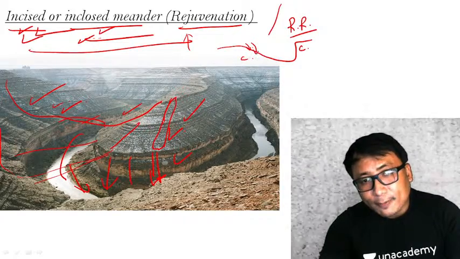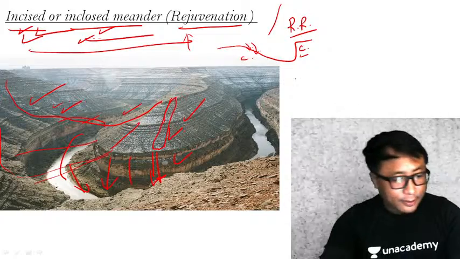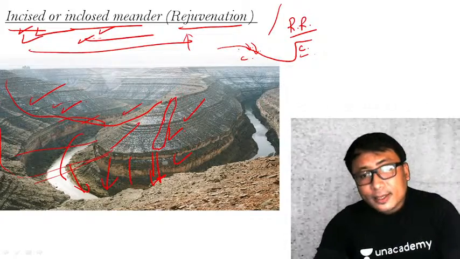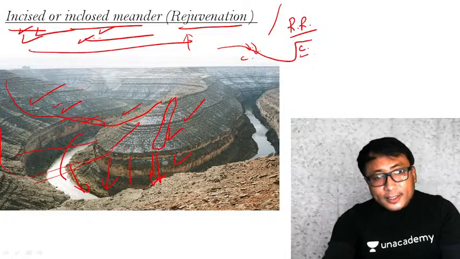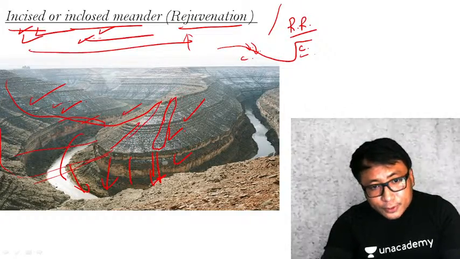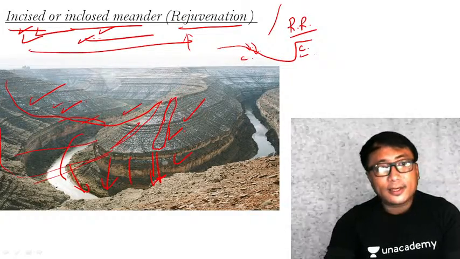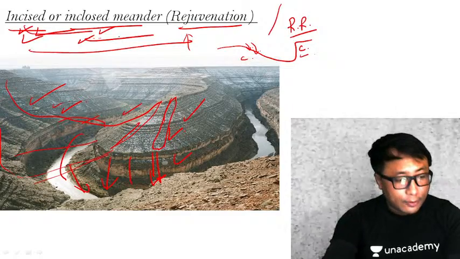Sedimentation, deposition is happening on this side, erosion is happening on this side. This is the basic side view of the meander. Now, here also it is happening like this in the original form. Deposition on this side, erosion on this side. This is an incised or enclosed meander.